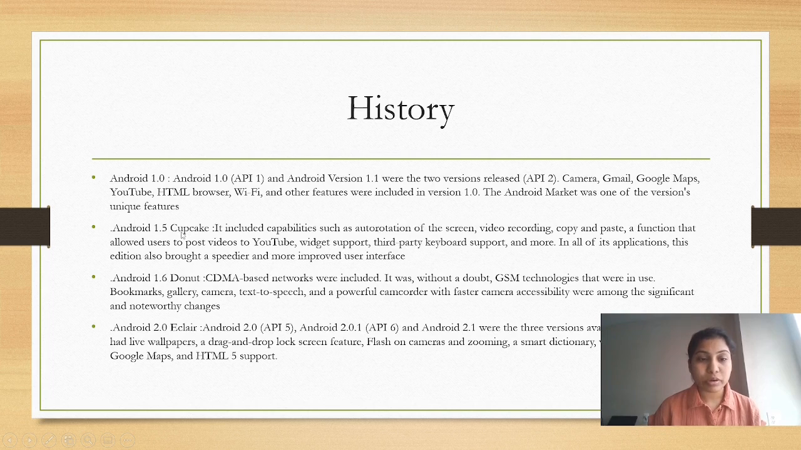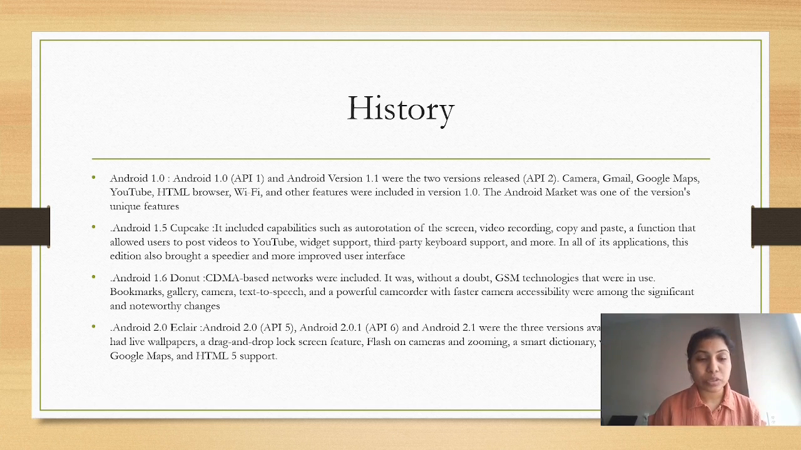And coming to the Android 1.5 Cupcake version, it included capabilities such as auto rotation of the screen, video recording, copy and paste, a function that allowed users to post videos to YouTube, widget support, third party keyboard support, and more. In all of its applications, this addition also brought a speedier and more improved user interface.